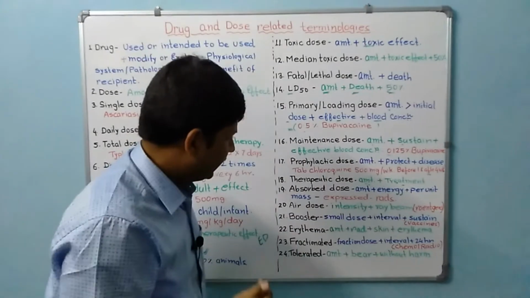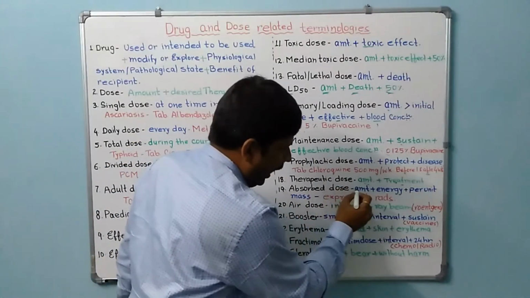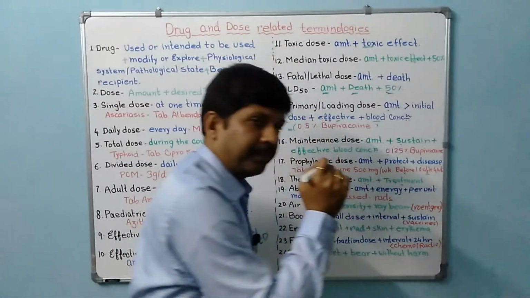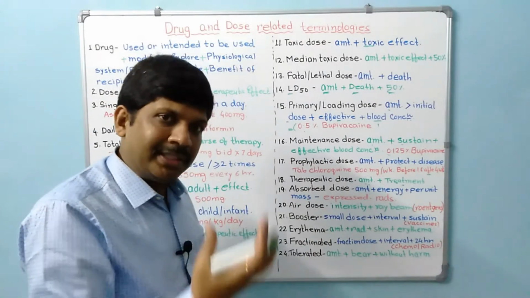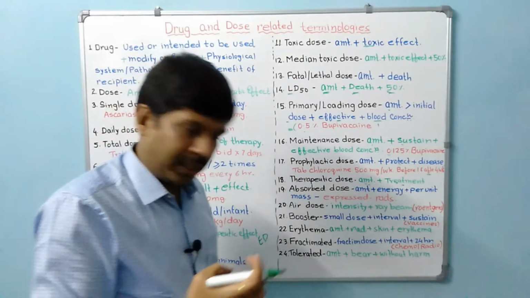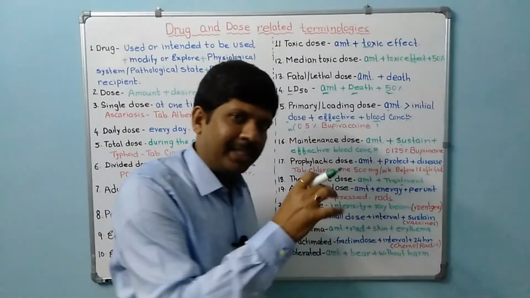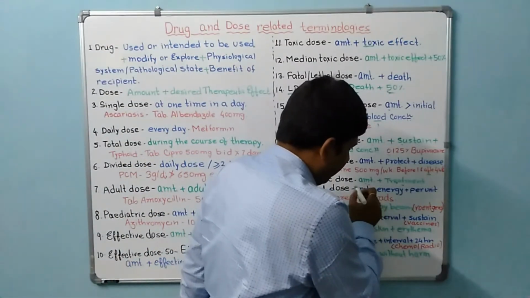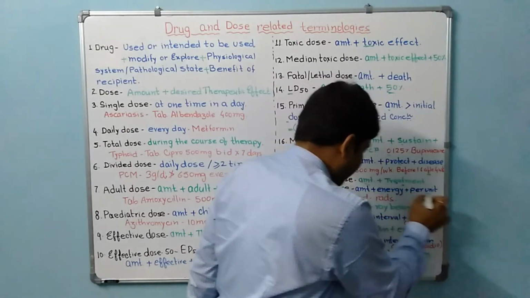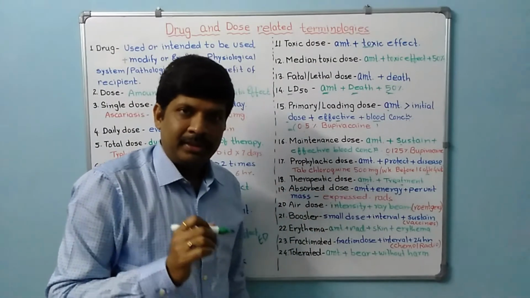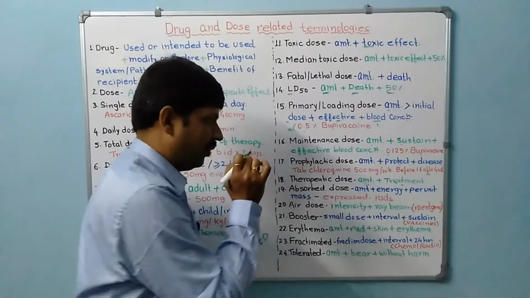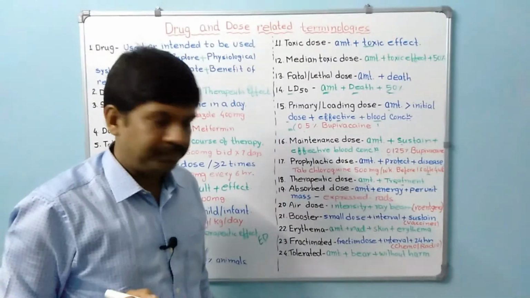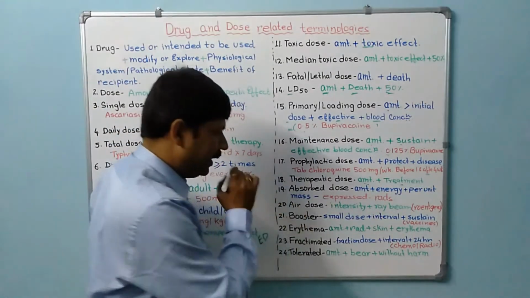Okay, we'll see. The absorbed dose is the amount of energy which is absorbed, produced by ionizing radiation. So the amount of energy absorbed per unit mass is the absorbed dose, and this is expressed in rads.